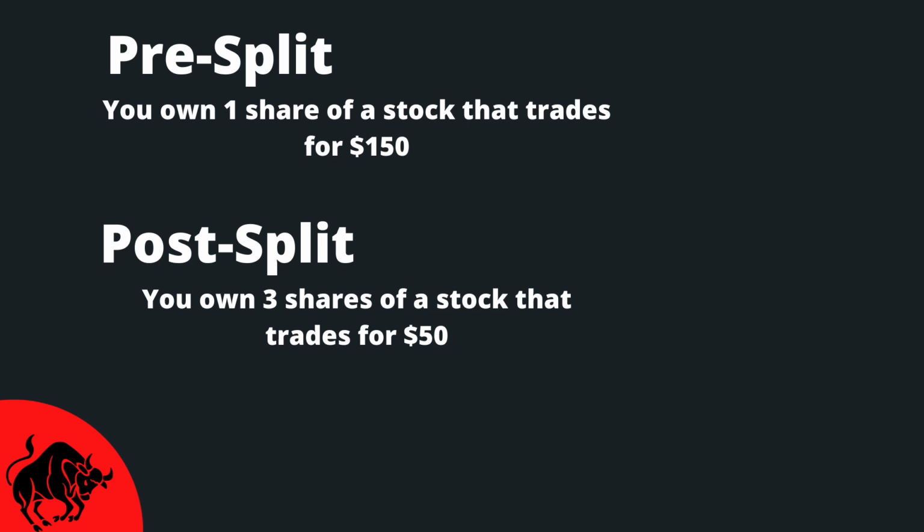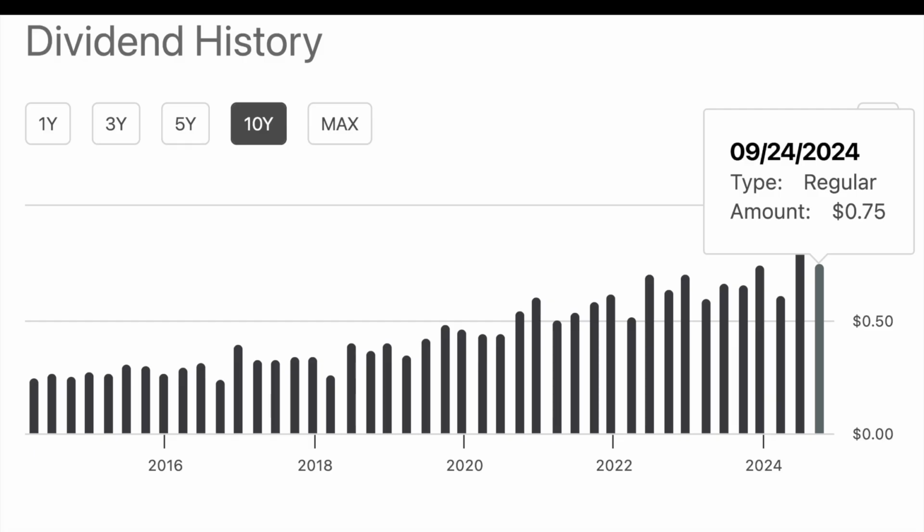So whatever SCHD is going to trade for on October 10th, let's say $90 per share, then the next day your 1 share of SCHD will now turn into 3 shares and the share price of SCHD will go down to $30 a share. You're not going to lose any money, and the dividend distributions will also be adjusted in correlation to the split. So that might look like this. SCHD's last dividend was for about 75 cents per share.